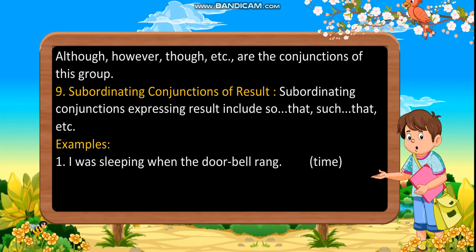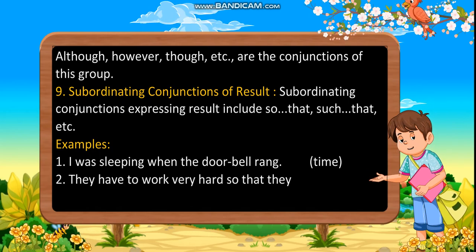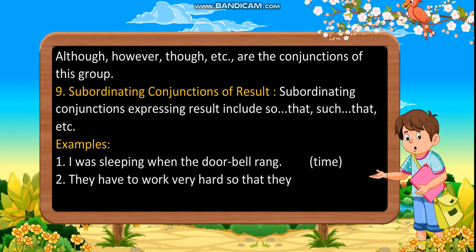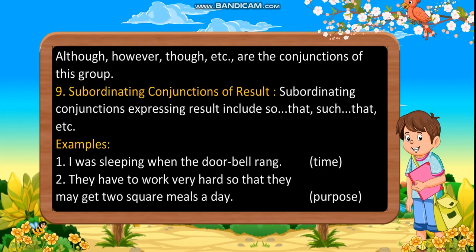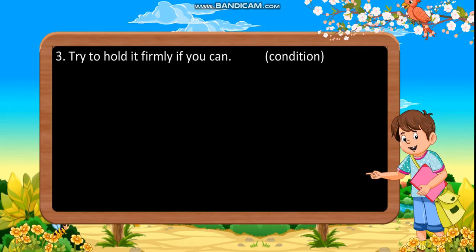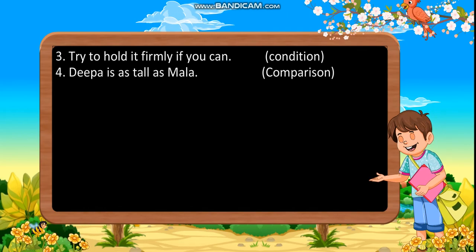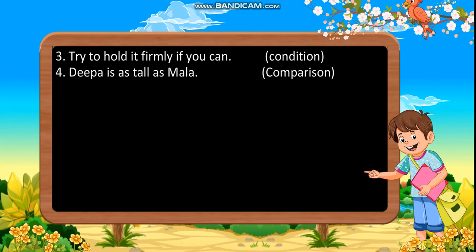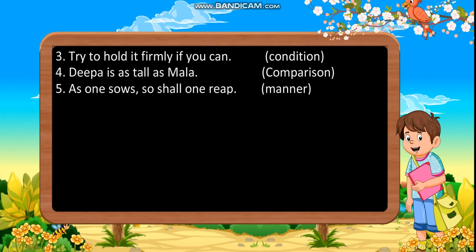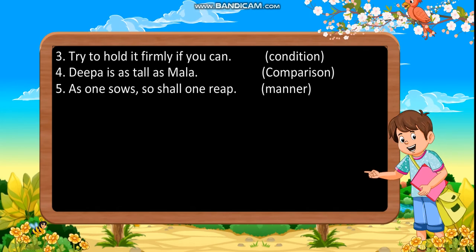Examples: First, I was sleeping when the doorbell rang. Time. Second, they have to work very hard so that they may get 2 square meals a day. Purpose. Third, try to hold it firmly if you can. Condition. Fourth, Deepa is as tall as Mala. Comparison. Fifth, as one sows, so shall one reap.